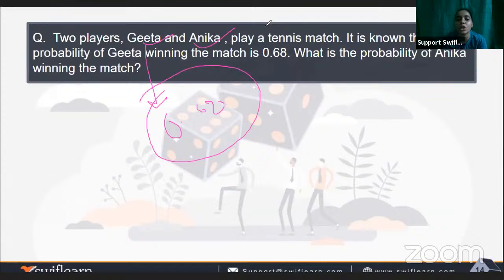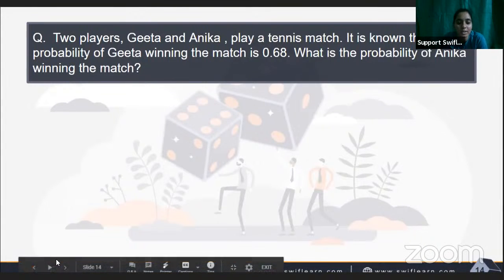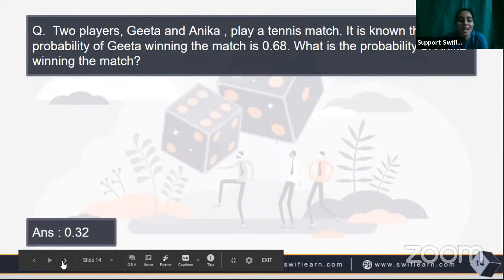From the probability that Geeta wins the match, we can get the probability of Anika losing the match. How? Think about it. I will tell you at the end of the question. How will we do that? We will do it by reading the question properly.